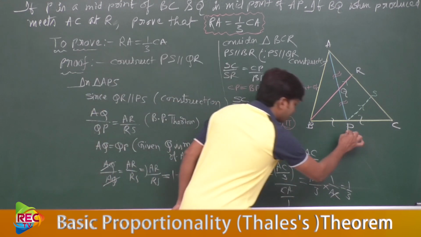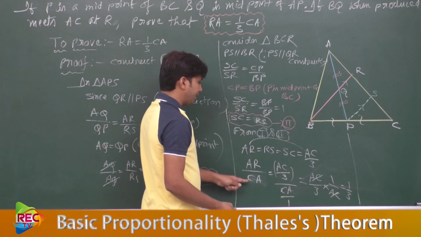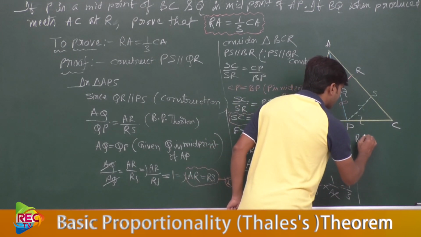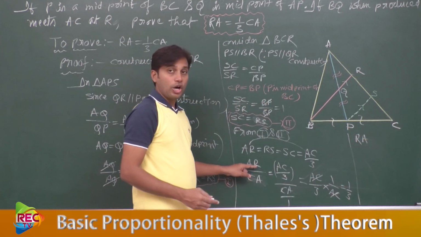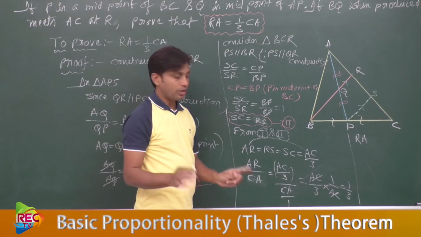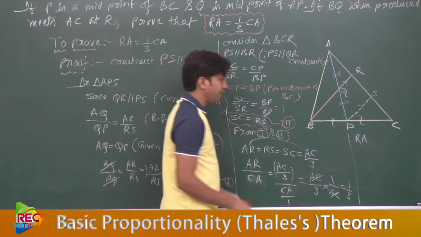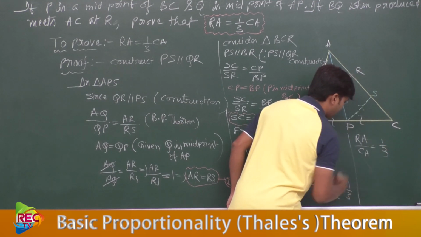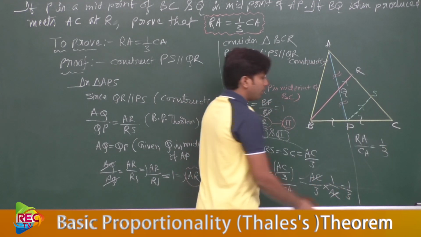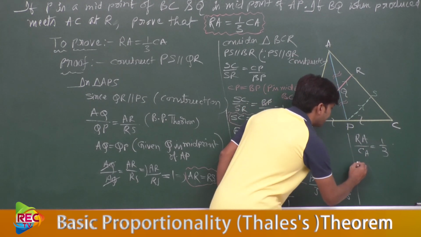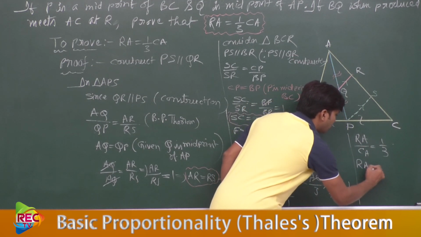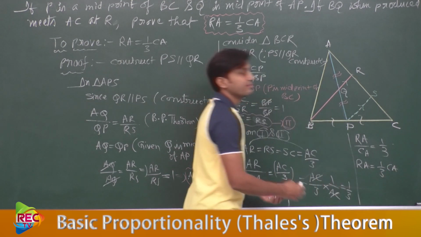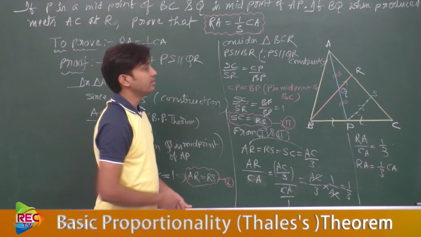Yes. So we obtained AR by CA, and AR can be written as RA, same thing. RA by CA is equal to 1 by 3. Now send the CA to the other side. Then RA equal to 1 by 3 times CA. I think we obtained our result.